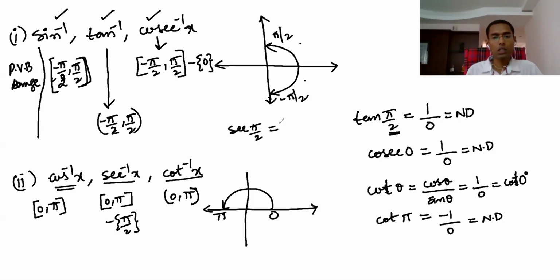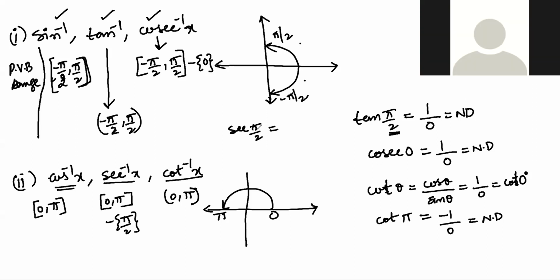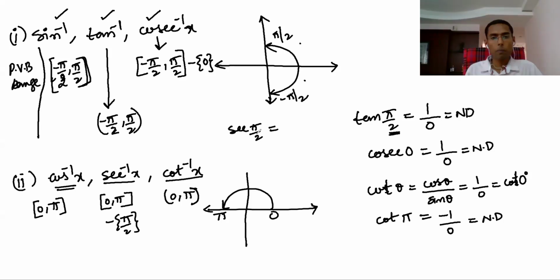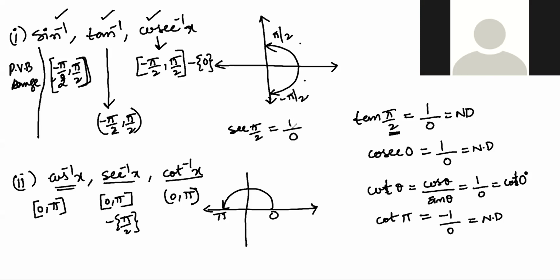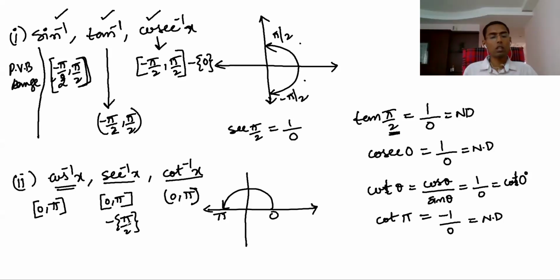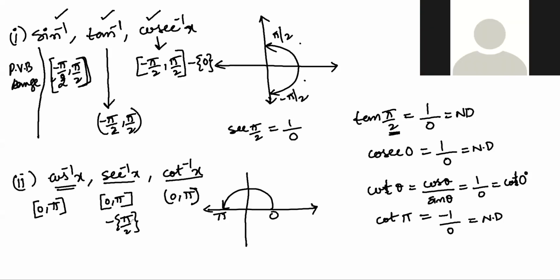Secant pi by 2 is 1 by cos pi by 2, which is 1 by 0. Cos pi by 2 is 0, not defined. That is the reason. So cos and sec cannot be defined there. Except for this pi by 2, you should write it like this.